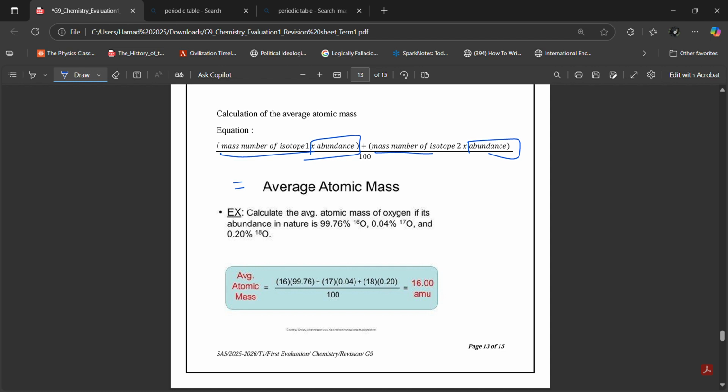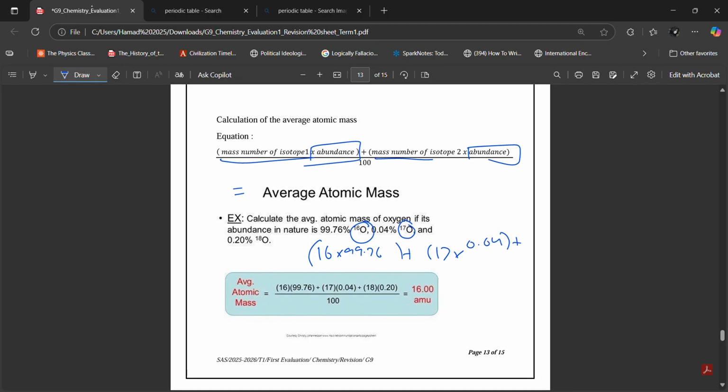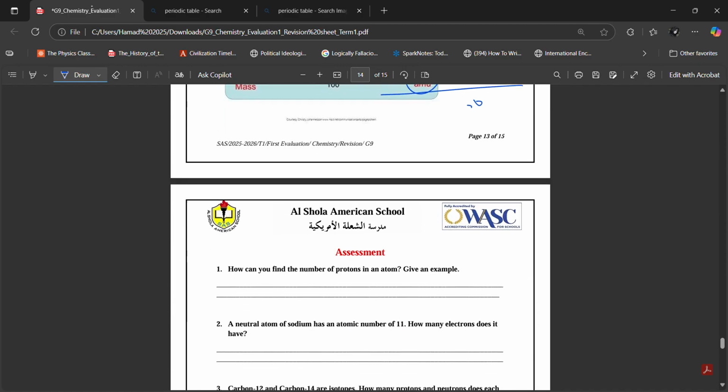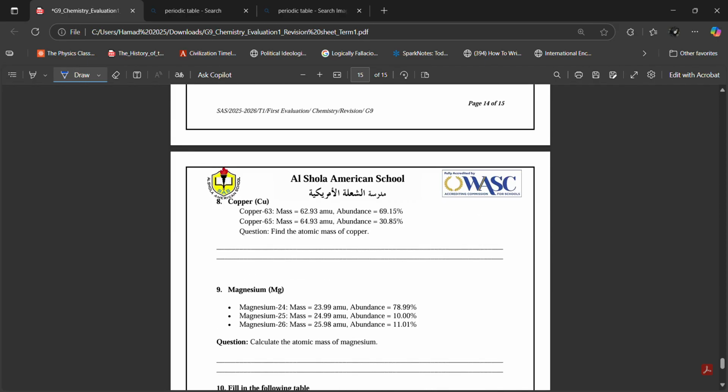Another example. What is the average atomic mass of oxygen, if its abundance in nature is 99.76% oxygen 16, 0.04% oxygen 17, and 0.20% oxygen 18? Same thing: 16 times 99.76, plus 17 times 0.04, plus 18 times 0.2. Divide by 100, and you will get the answer, 16 AMU.